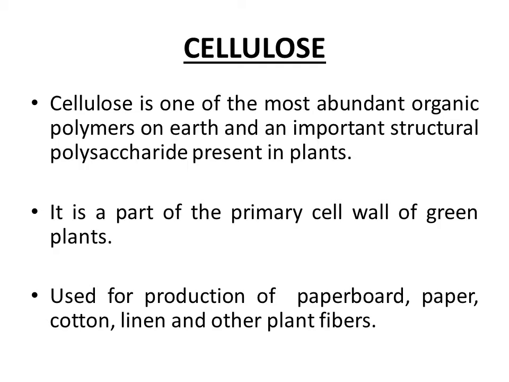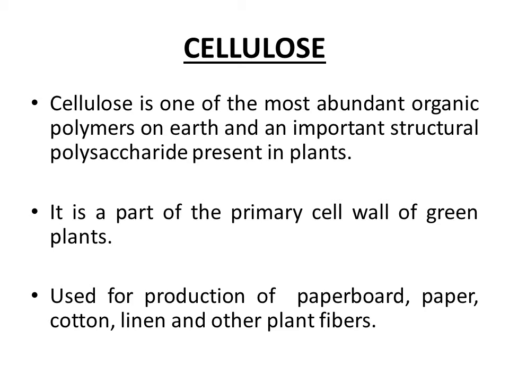So now we are going to discuss another homopolysaccharide composed of D-glucose subunits, and it is known as cellulose. Cellulose is one of the most abundant organic polymers on earth, and it is a very important structural polysaccharide present in plants.